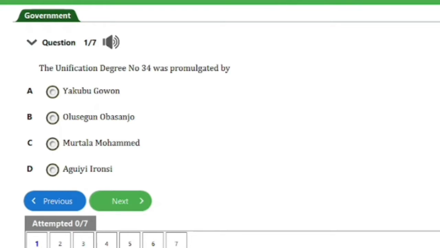It says, the Unification Decree number 34 was promulgated by A. Yakubu Gowon, B. Olusegun Obasanjo, C. Murtala Mohammed, D. Aguiyi Ironsi. So guys, the answer to this question is option D here, that's Aguiyi Ironsi. So let's head on to the next question, guys.